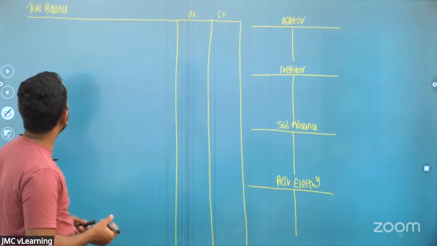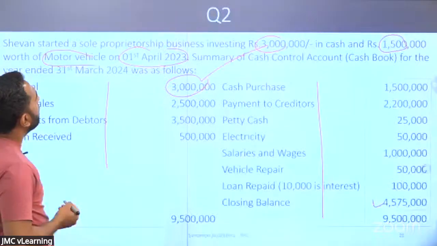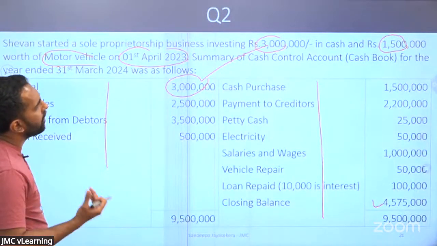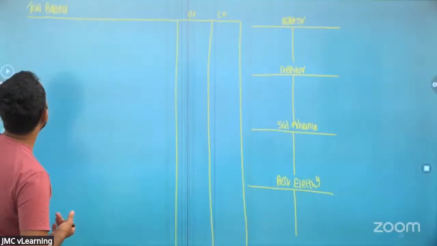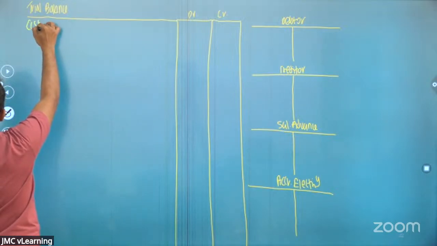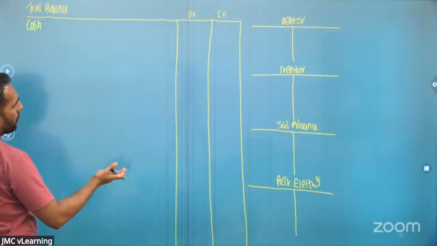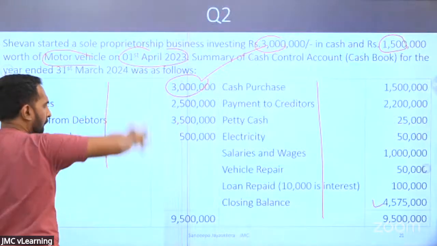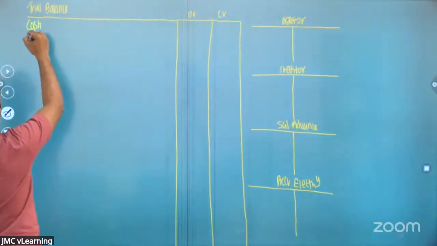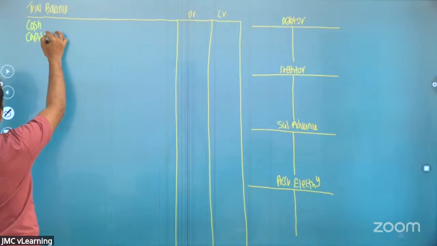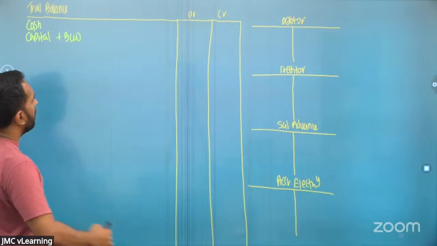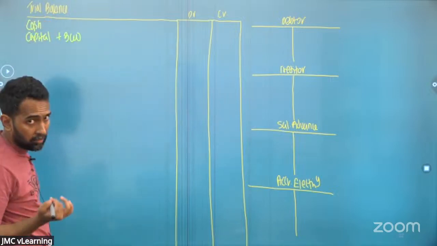Right. Okay, let's start. Lamai, starting with the first one. Shivan invested in the business 3 million in cash. Let's start with the first one, 3 million in cash. Then what? Double entry. When you are investing, debited to cash. So I'm not going to put the cash amount here because there are cash receipts, payments. I'll just go to the closing balance towards the end. So debited to cash, credited to capital. There's some other part of the capital, a vehicle investment. So I'll just put that as plus 3,000. Debited to cash, credited to capital.